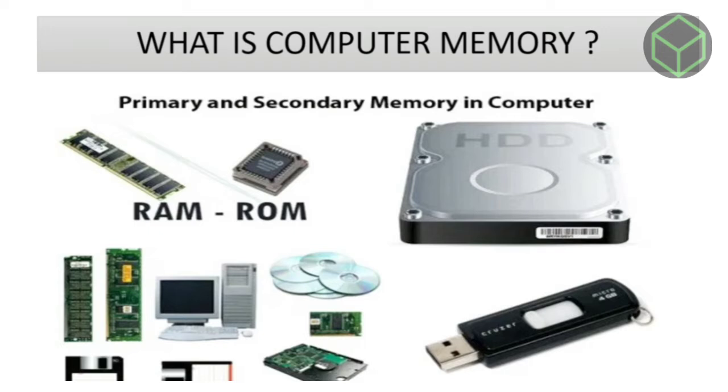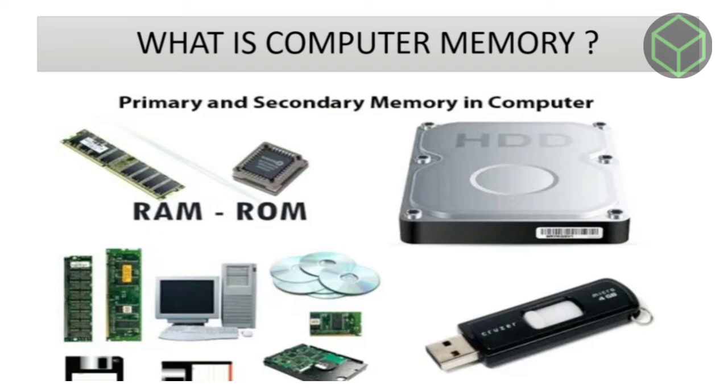The memory block is split into a small number of components called cells. Each cell has a unique address to store the data in memory, ranging from 0 to memory size minus 1.